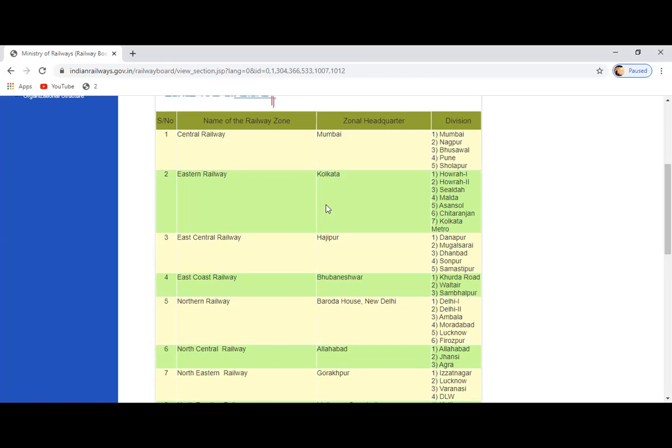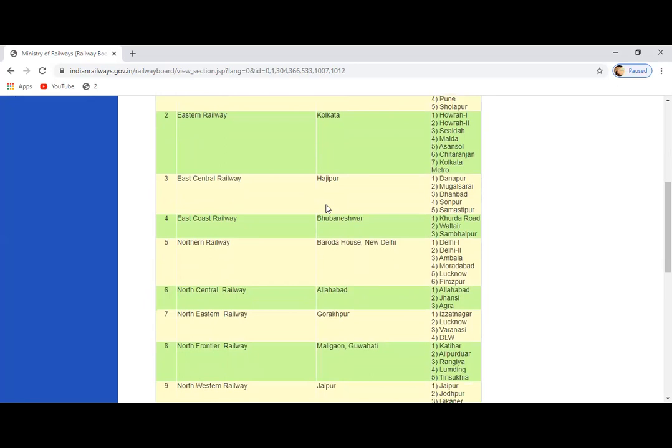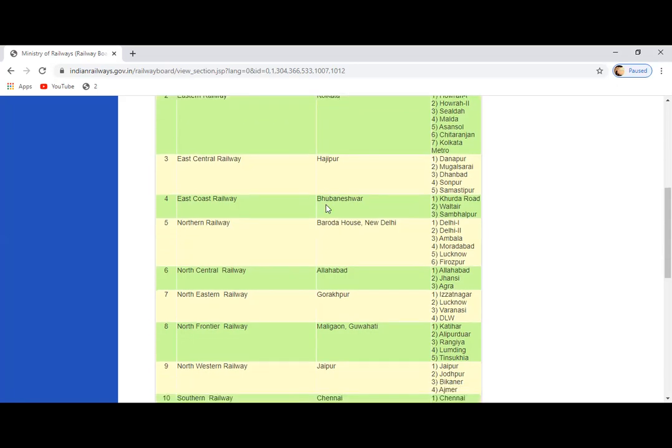Then East Central Railway, Hajipur. Hajipur, a very important place. Don't forget this.